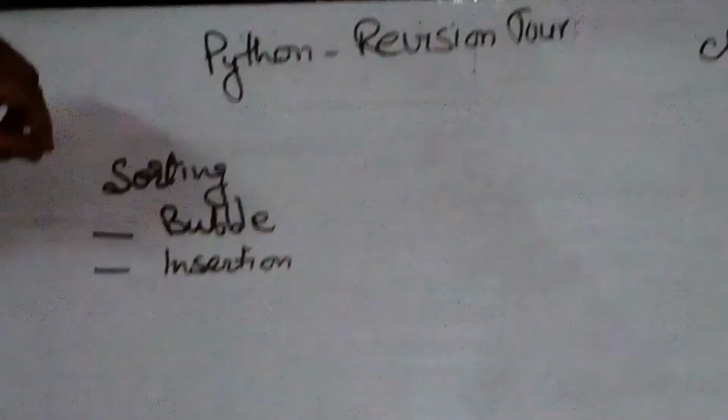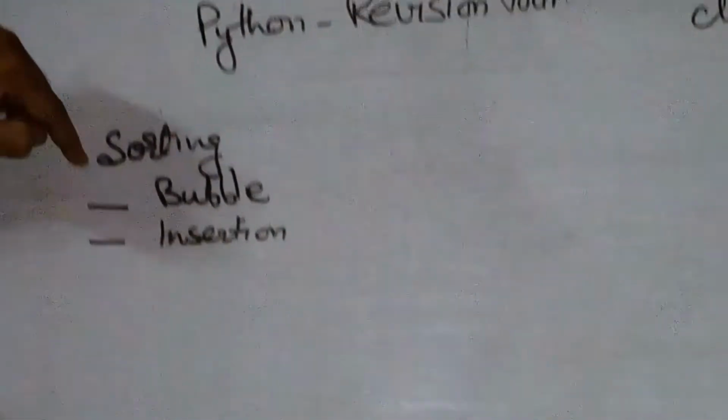What is the principle of bubble sorting and insertion sorting? First, I will see this. In bubble sorting, as a bubble moves in any liquid, it displaces the liquid as it moves in its direction. Similarly, the same concept is here.